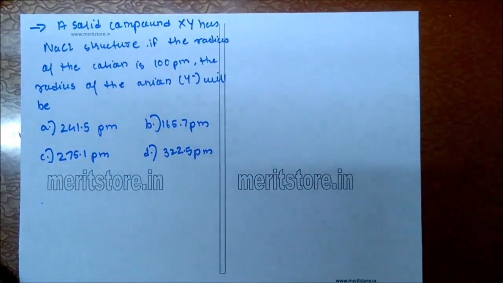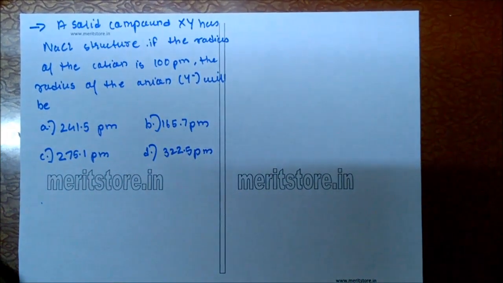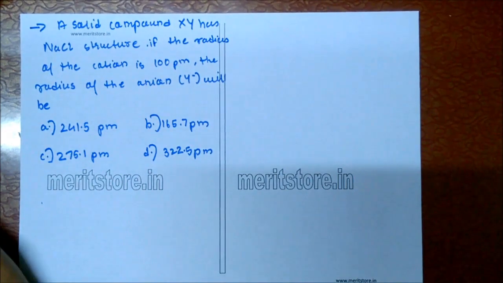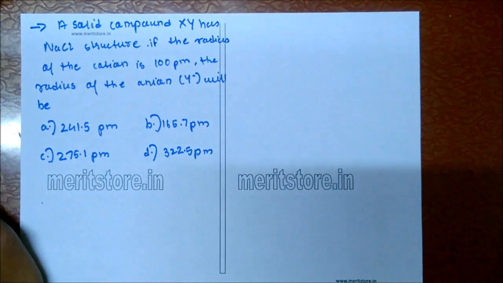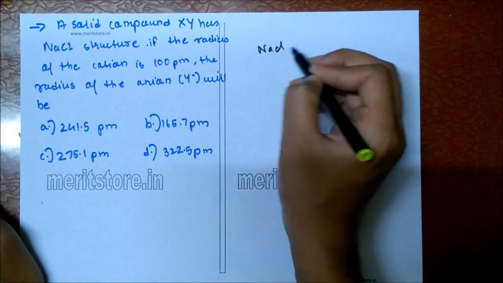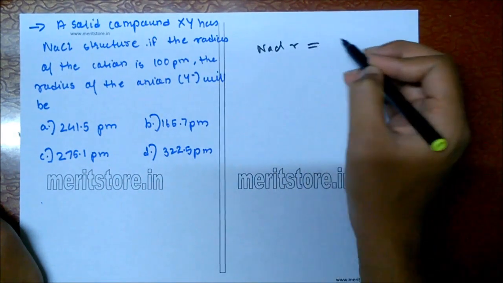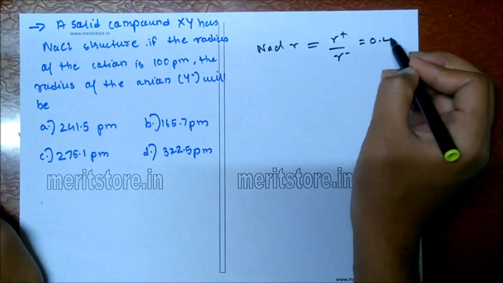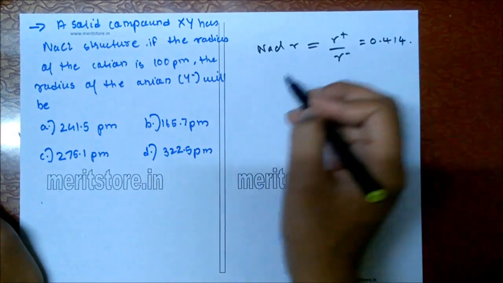A solid compound XY has NaCl structure. If the radius of the cation is 100 picometer, the radius of anion will be? So for the NaCl structure, the radius ratio of cation upon radius of anion is equal to 0.414.